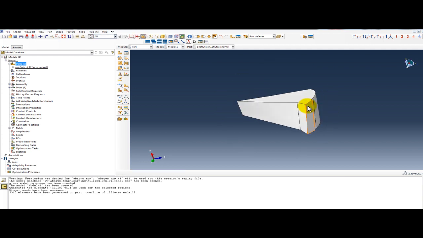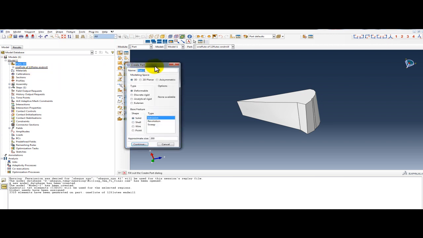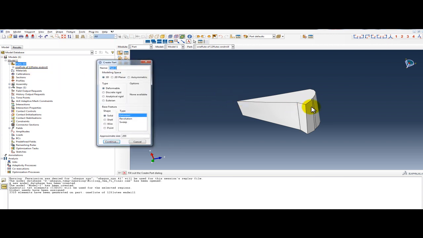We will use this tool. Now we will make a workpiece. In the part, create part, and the size is from here to here, it is 1.5. It means it is a 3 millimeter diameter tool. So we will make a part. Is it 12 diameter? Okay, so it is not a 3 millimeter diameter, but it is a 12 millimeter diameter tool. It means from this point to this point it is 6 millimeter.